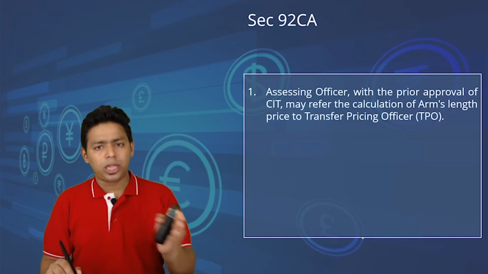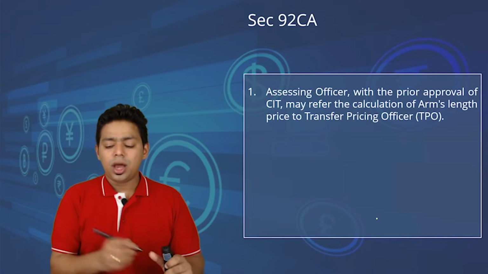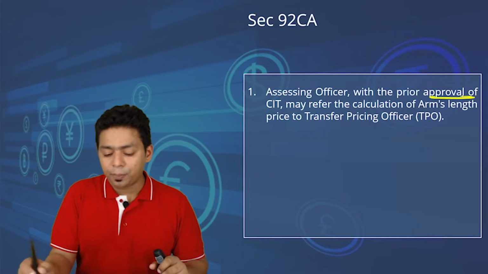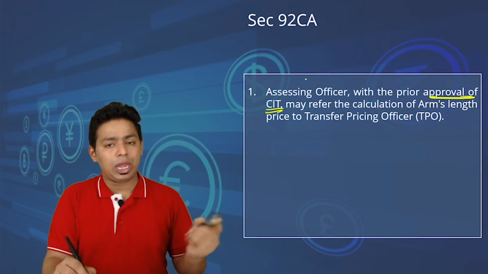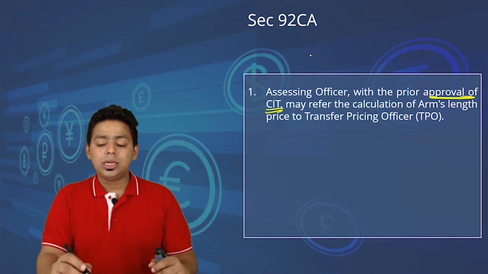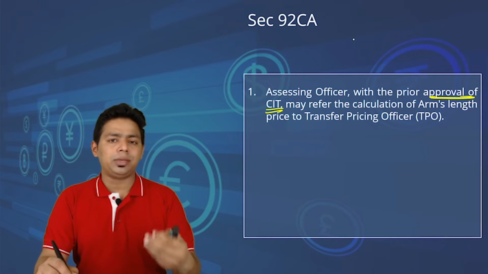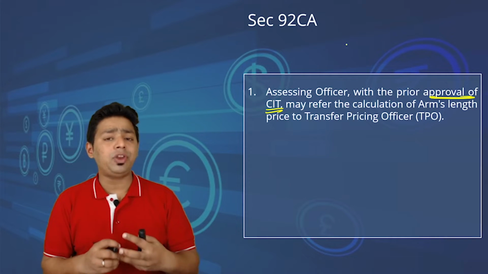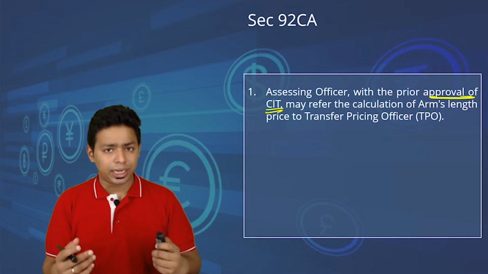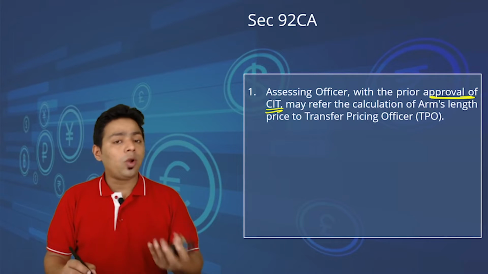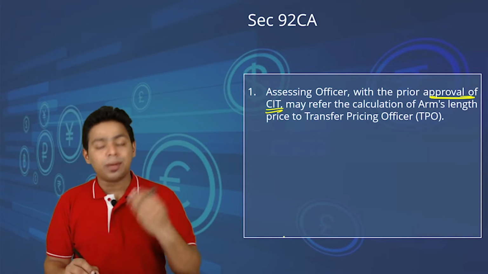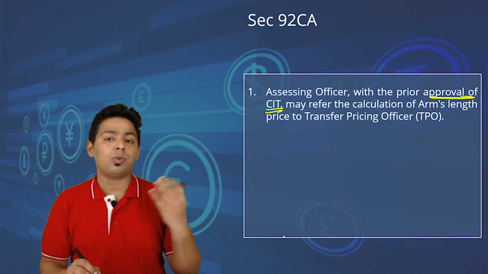So let's look at the theoretical aspect of this section. The assessing officer, with prior approval of the CIT. Obviously, whenever the AO does something like this, it is kind of against the assessee a little, because when you are referring a case to the TPO, it has to be a serious matter. So we are not giving all the rights to the AO to disturb the TPO, and TPOs are also busy with a lot of work.